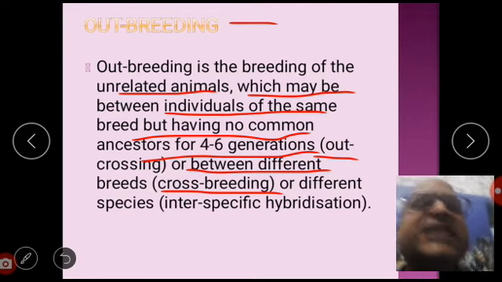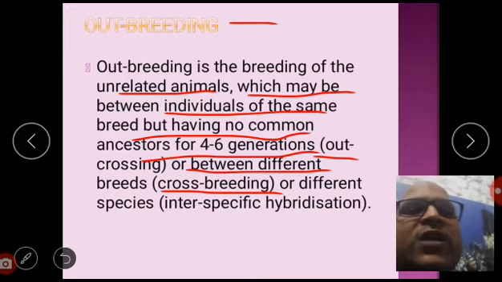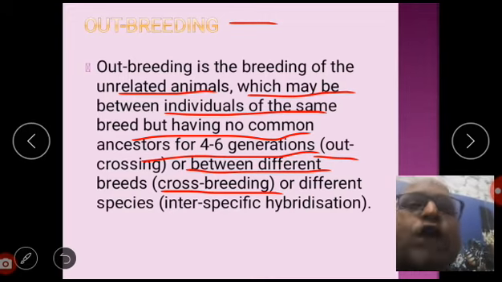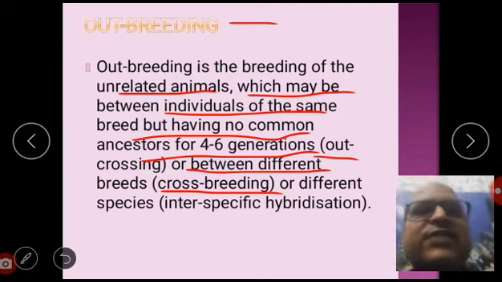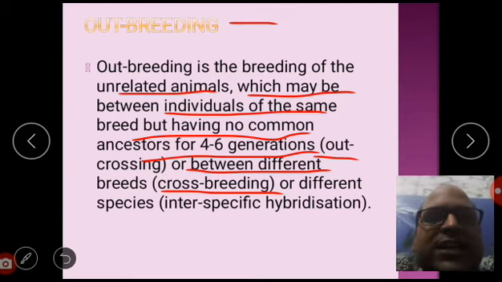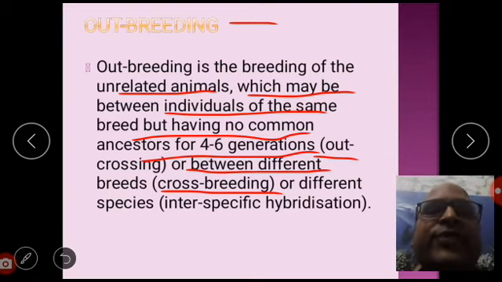That means the individuals undergoing breeding can be of the same breed or of different breeds. If they are of the same breed but don't have any common ancestor for 4 to 6 generations, it is known as outcrossing. If they are of a different breed, obviously it will be crossbreeding.